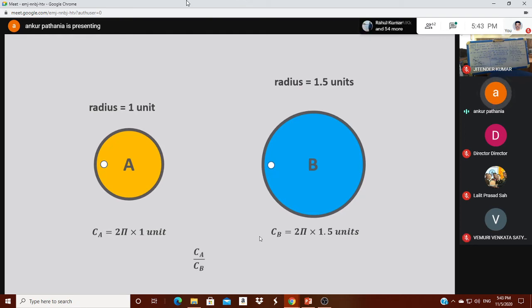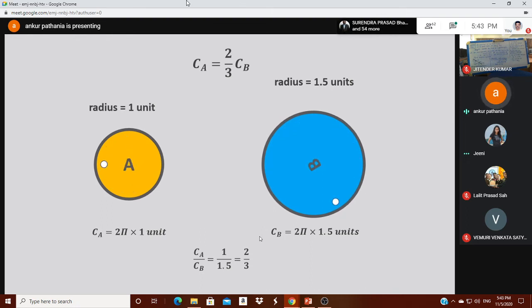On taking the ratio of these two, we get 2 upon 3 as a ratio, which means that the circumference of circle A is 2/3 that of the circumference of circle B.